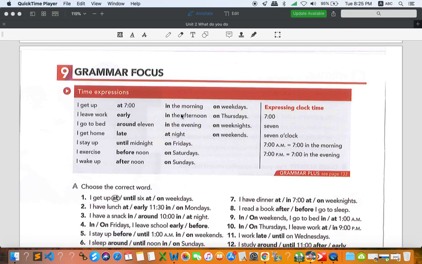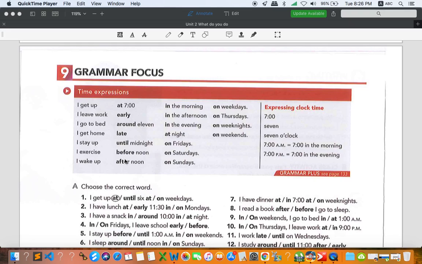Okay, so let's go to early. I think it is pretty obvious: early means before. Around is somewhere. It can be before and after 11, because when you say around, we are not really sure. Late, you know the word late. Until, from time to time, just like we study English from 8 o'clock until 9:20, or maybe 9:40 to 11, or until 11. So this is about until, and before and after, I think you know all of them.